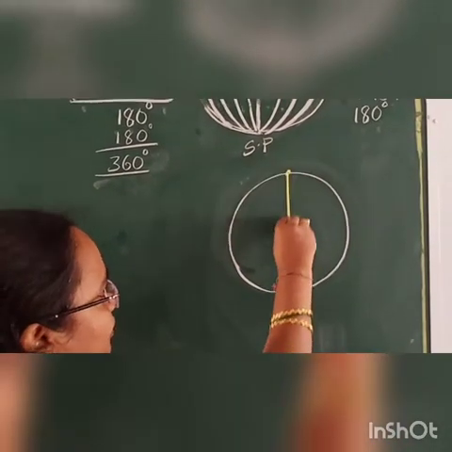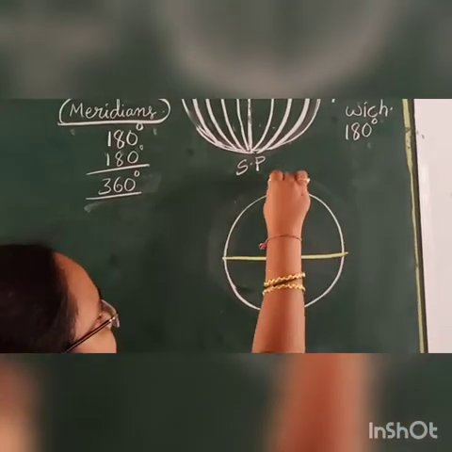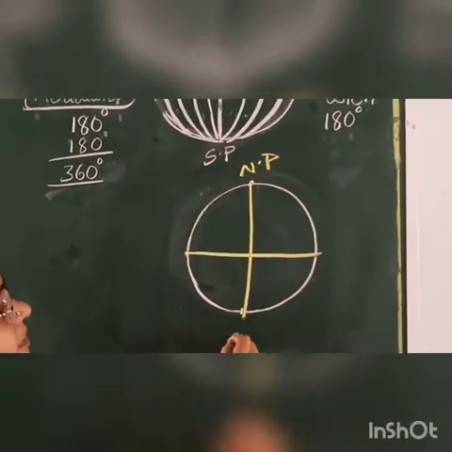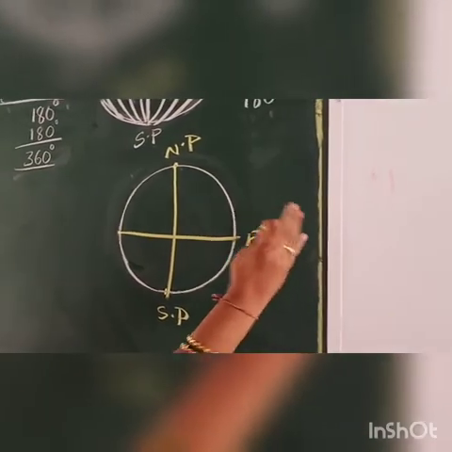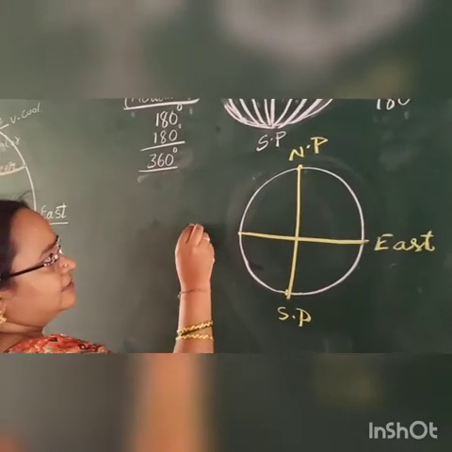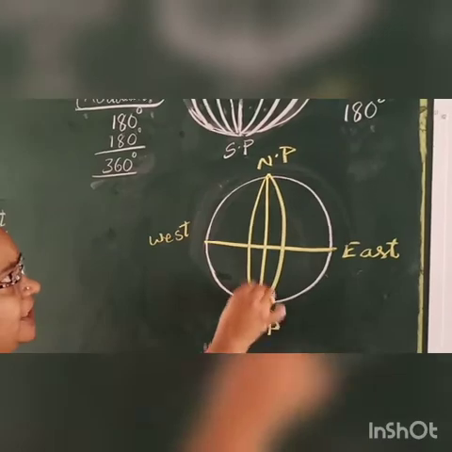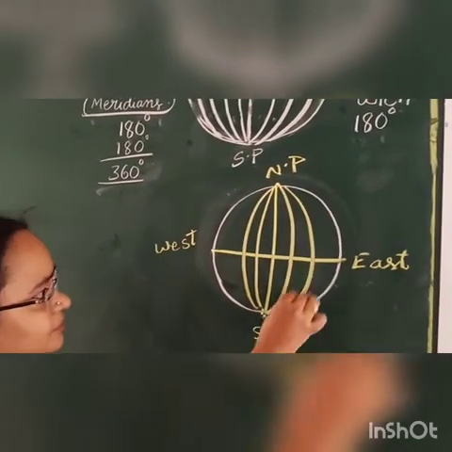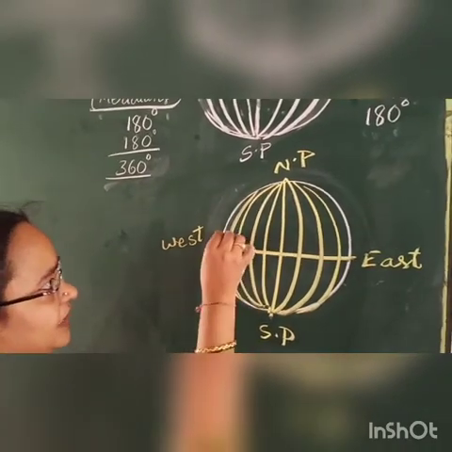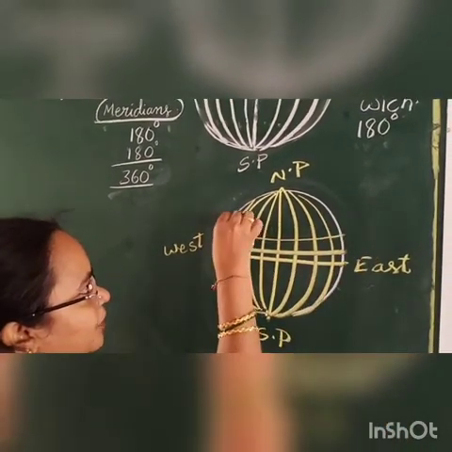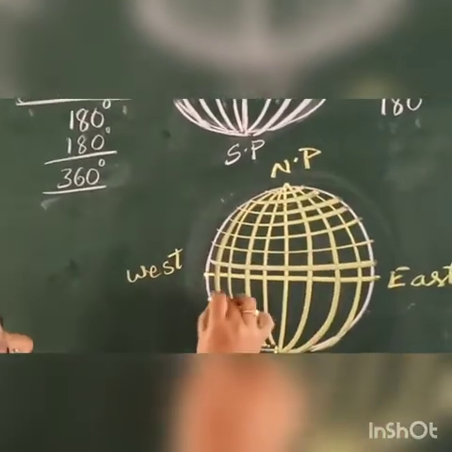Now, I am going to draw all the latitudes and longitudes. It is north side, north pole, south pole, east. Always your right hand side is east, west. You observe here what is happening. Now I am drawing all the longitudes. Next, not only that, all the latitudes also I am drawing here.